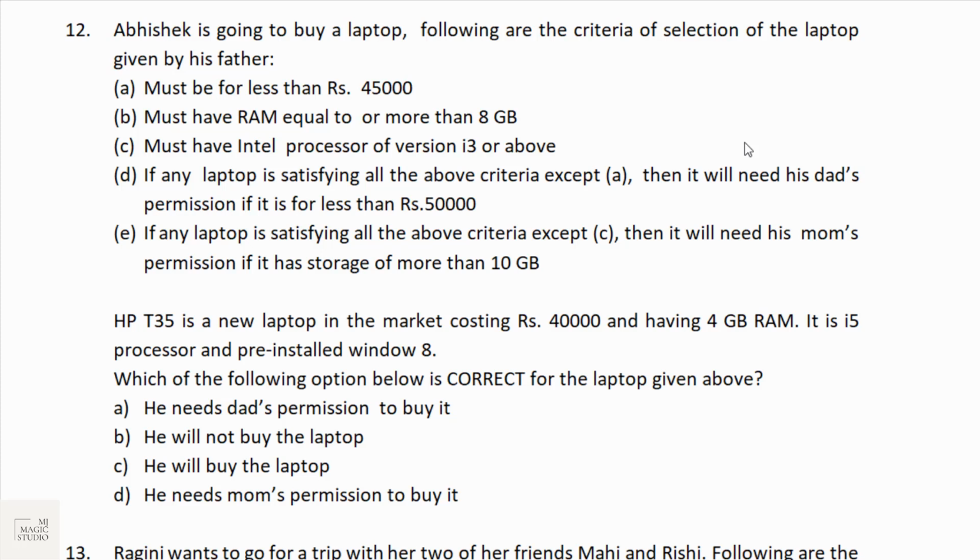Question number 12 and question number 13, 2 questions you will get from the eligibility test, where some criteria would be given regarding something, and based on that some CV or some information would be given to you. Based on the criteria and the information given to us, we need to decide what would be our course of action.